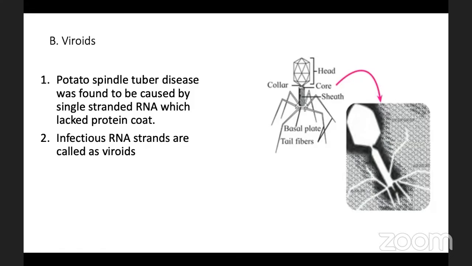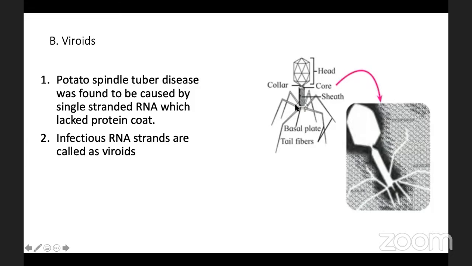See here a diagram showing a head, and below this head there is a tubular structure called the sheath and a hexagonal plate below this sheath. This plate is called the basal plate, and at each corner of this hexagonal basal plate, tail fibers are produced.